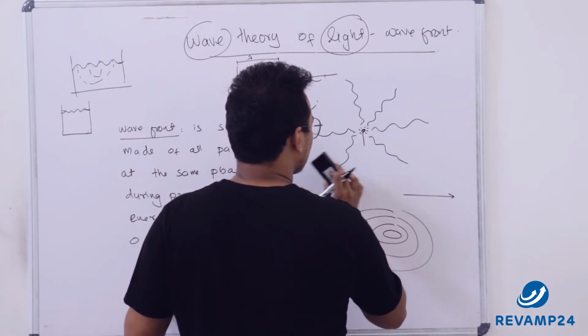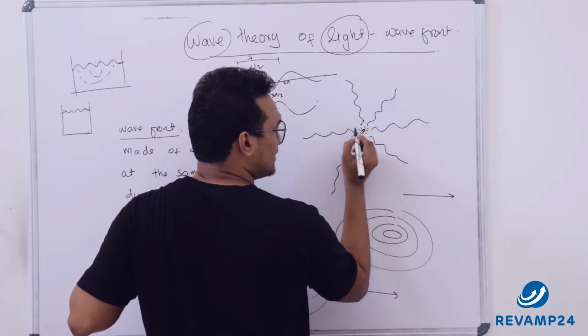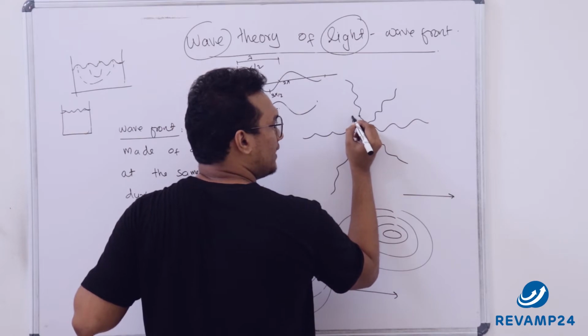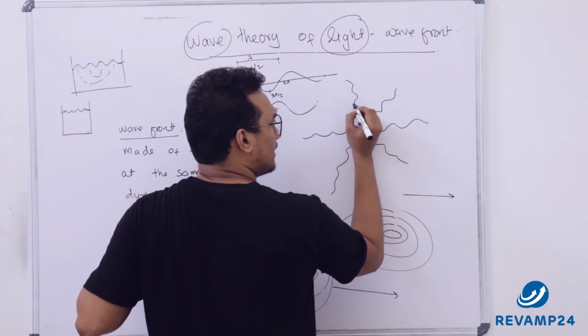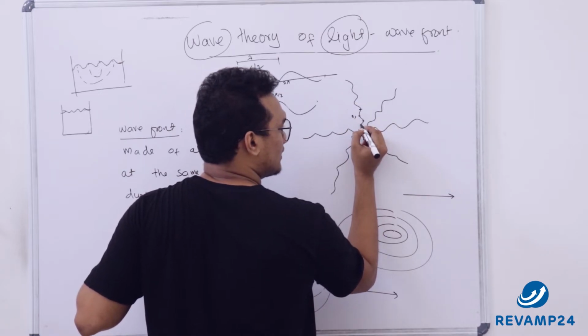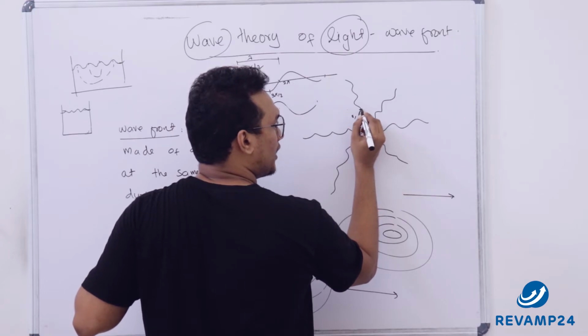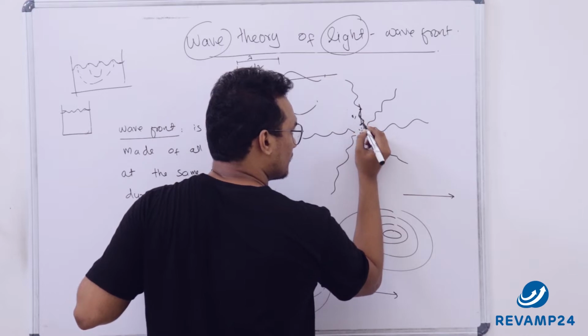I will repeat it. See, here in this picture, this is pi by 2. This is 0. This one is pi, and this is 3 pi by 2, and this is 2 pi. So this is 0, pi by 2, pi, 3 pi by 2. So the whole thing will become a wave. So this is a wave.